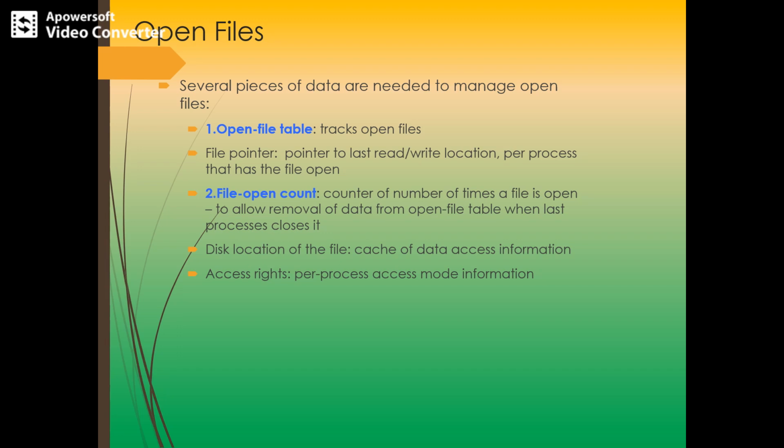Another piece of data required for open files is the file open count. As you know, once a file is opened by one process, another process executing an open call simply results in a new entry being added to the process open file table.